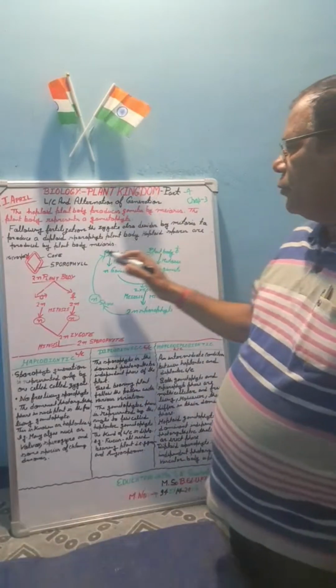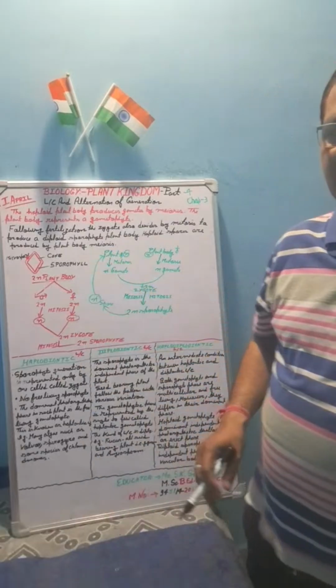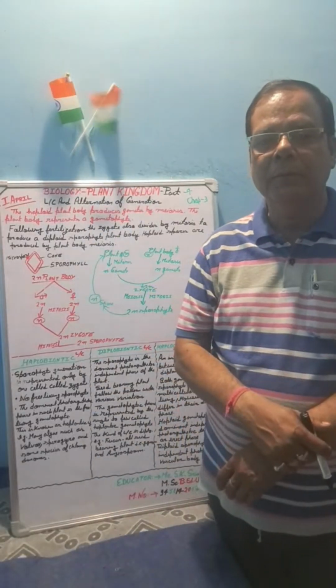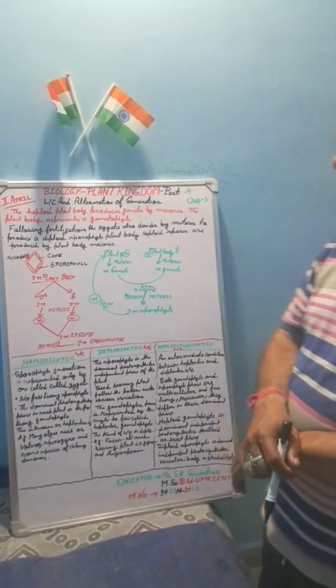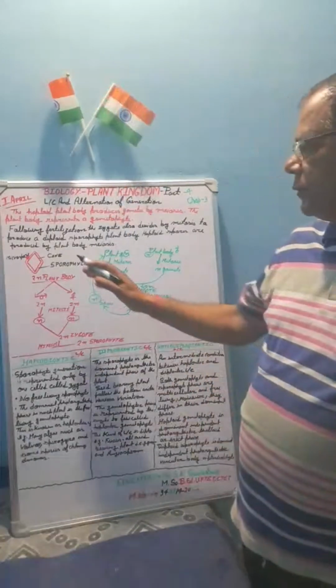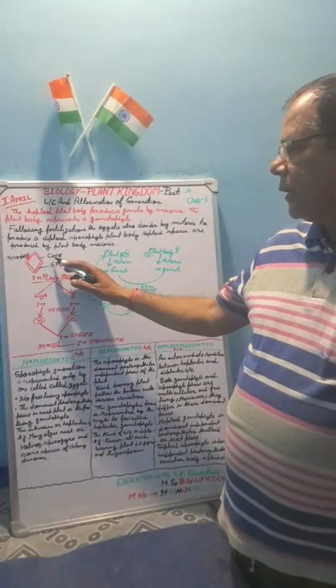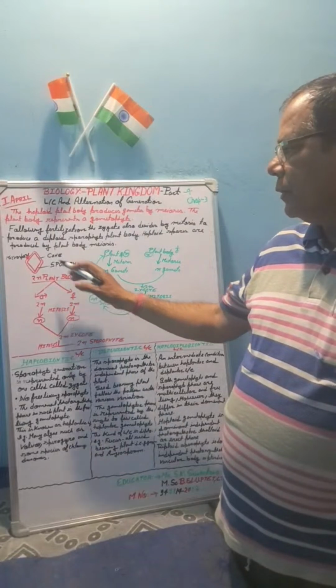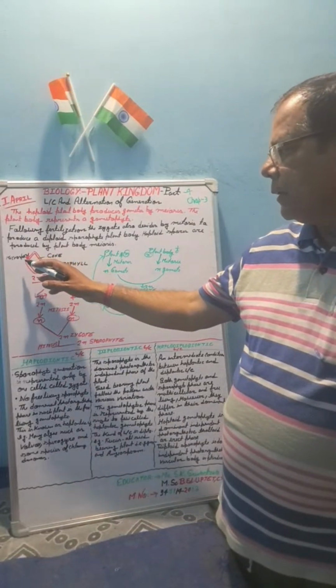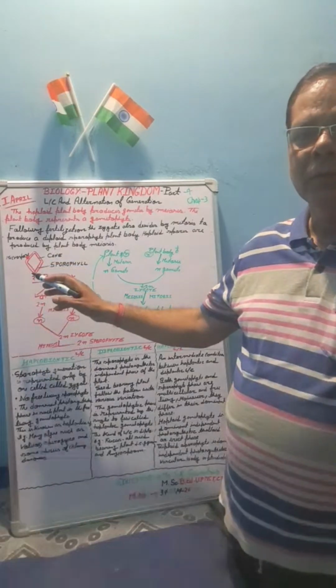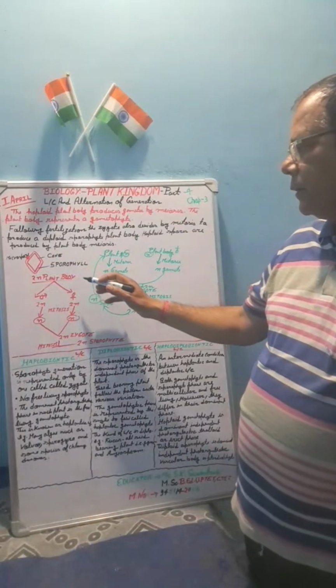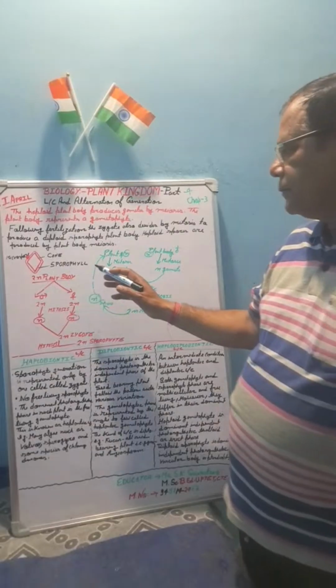Haploid spores are produced by the plant body by meiosis. How can they be produced? By meiosis. Here you can see the spore on the upper side of the cone, this is the sporophyll, and inside it is the microspore. Have you seen this structure in the plant body?